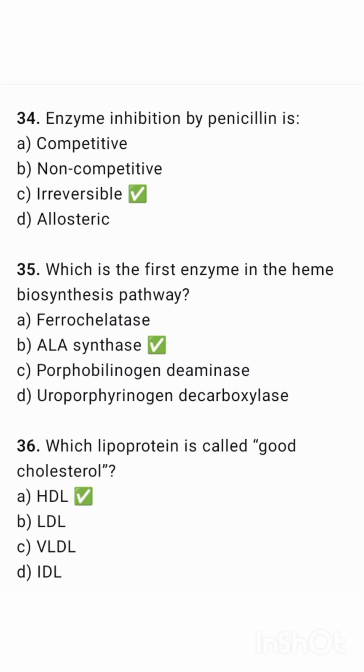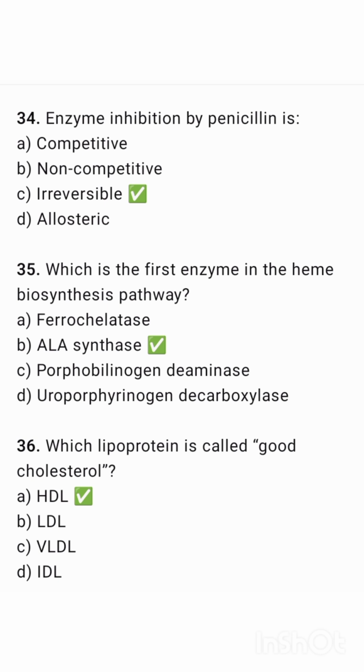Enzyme inhibition by penicillin is irreversible. Which is the first enzyme in the heme biosynthesis pathway? That is ALA synthase.